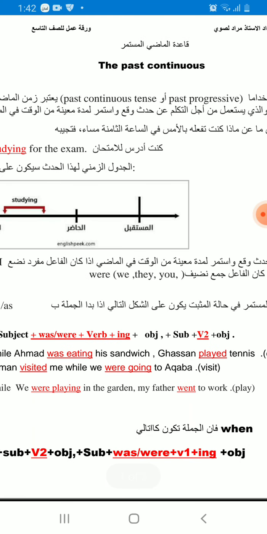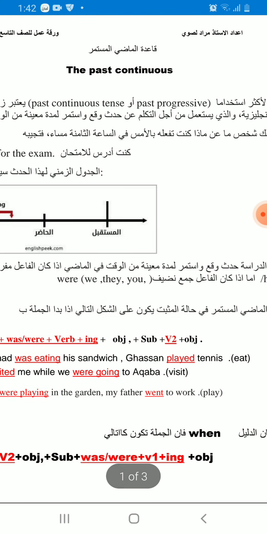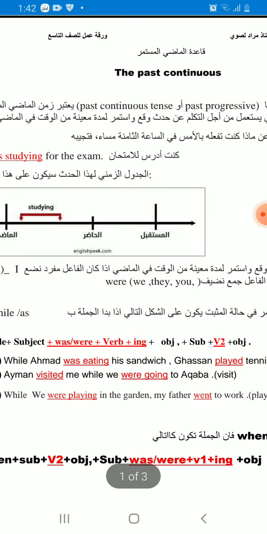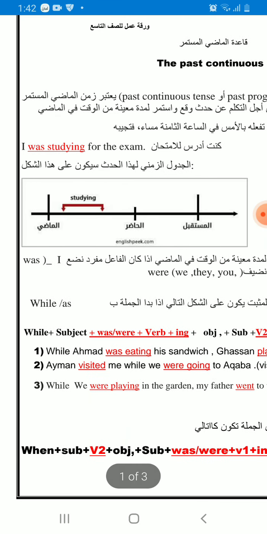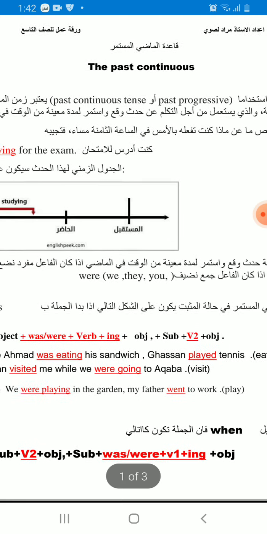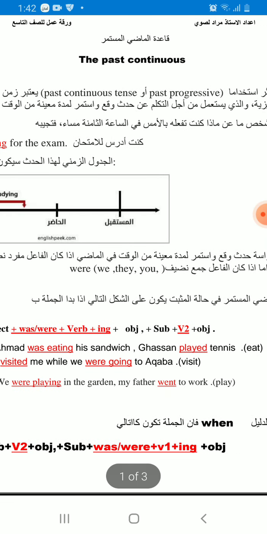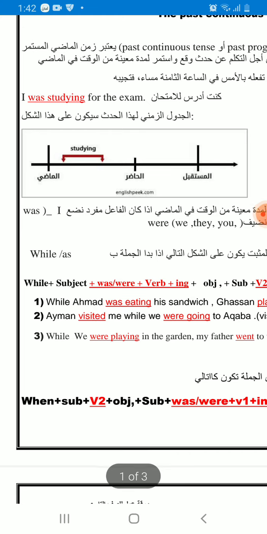This is used to talk about two actions happening at the same time in the past, one of them crossing the other during the speaking. Okay. We use keywords such as while or as or when. Okay. Let's talk about this rule.